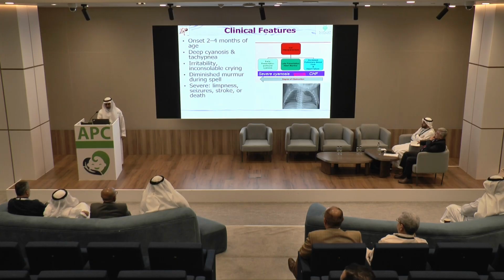So deep cyanosis, tachypnea, irritability, inconsolable crying, diminished murmur during the spell. Why diminished murmur? Because there is spasm in the infundibulum. And we know the murmur in tetralogy is not because of the VSD. The murmur in tetralogy is because of the obstruction in the subpulmonary area. So if you have spasm or near complete obstruction, you will not hear the murmur.